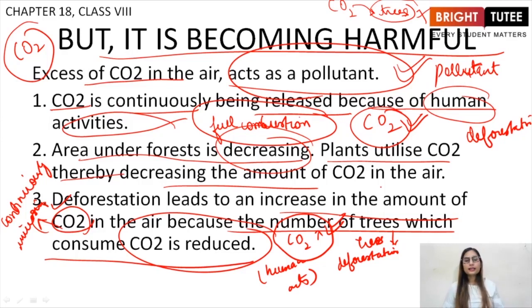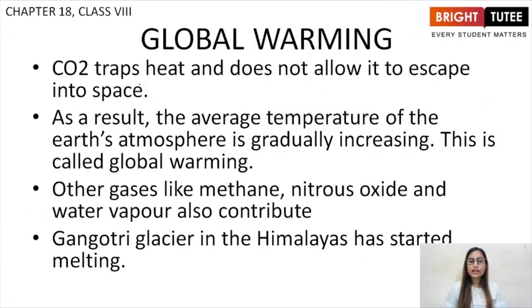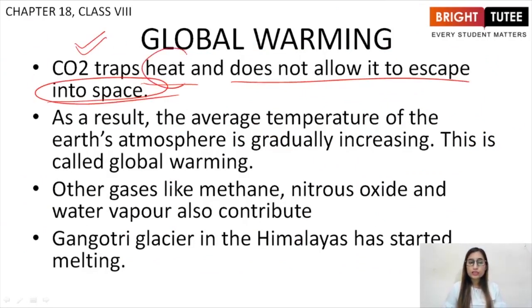Now carbon dioxide is trapping the radiation continuously. If the amount of carbon dioxide is increased, obviously more and more of the sun's radiation will be trapped, right? Carbon dioxide will be trapping even more radiations, increasing the temperature of the earth's surface, right? CO2 traps heat and does not allow it to escape into space.